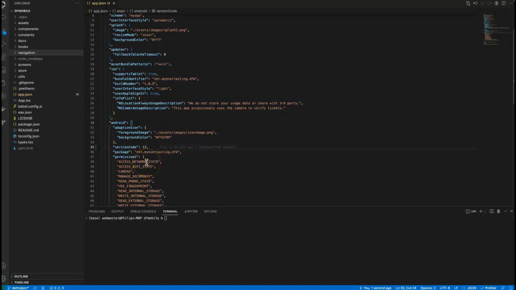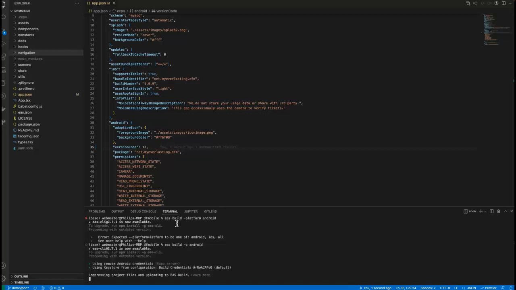I've already configured EAS. EAS is like a CI/CD for Expo development. So I'll just go and do EAS build --platform Android. EAS build. I'm not sure of the command. Alright, so the command is not correct. And I think it's -p platform. Alright, that's correct.